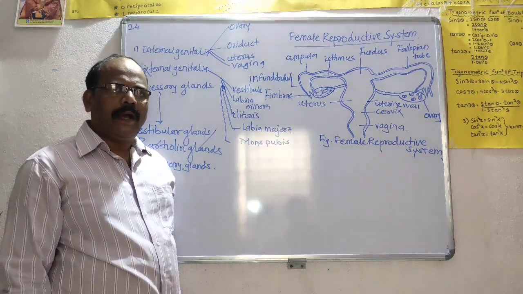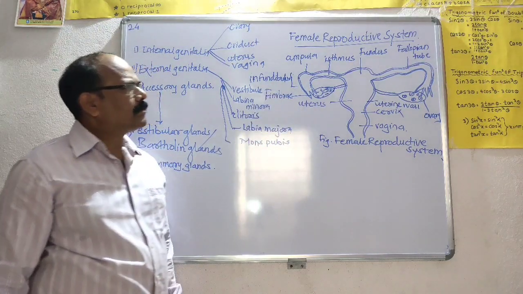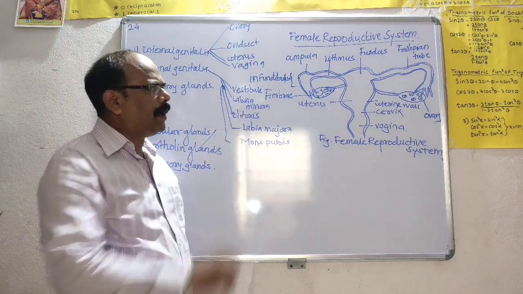Option in lower and higher animals. We learn that is the male reproductive system. Today we discuss the female reproductive system.